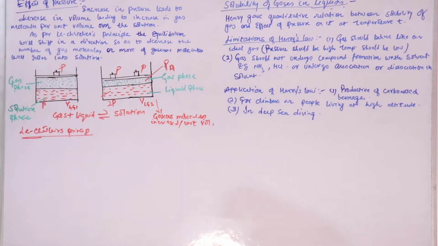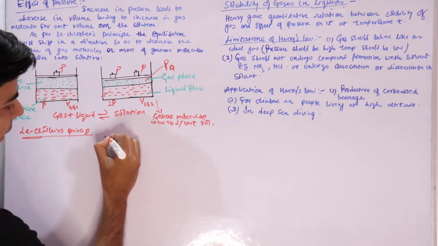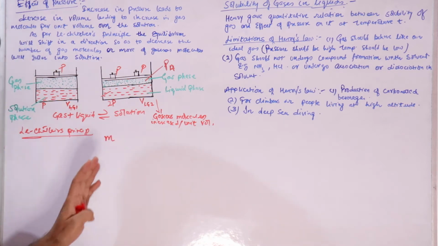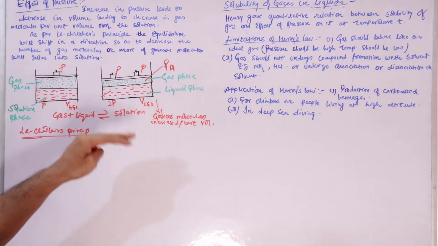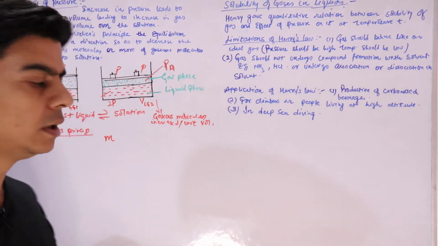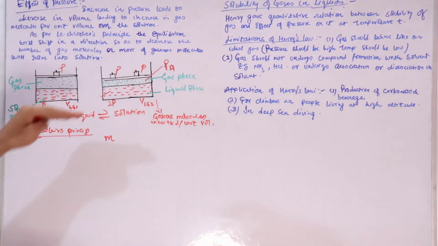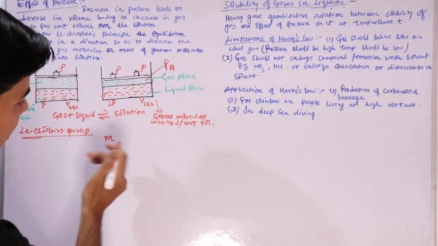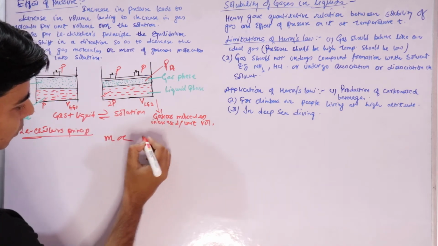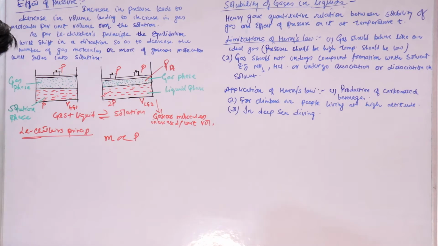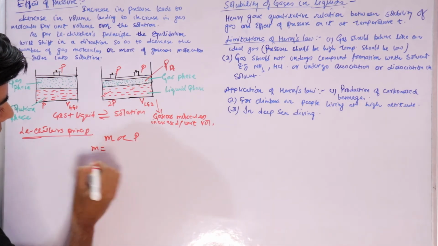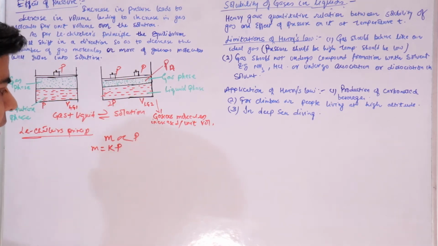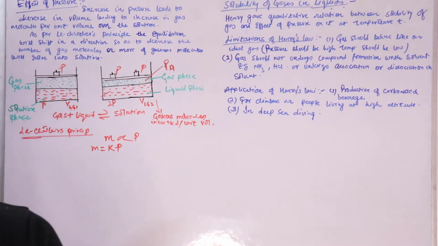So now let's say m is the mass of gas dissolved. The amount of gas dissolved, or mass of gas dissolved, is directly proportional to pressure. Why? Because we have increased the pressure, which resulted in more gas molecules inside the liquid. So the mass of the gas dissolved is directly proportional to the pressure P applied. And with simple mathematics, if we remove this proportionality sign, we will put a constant K and P.